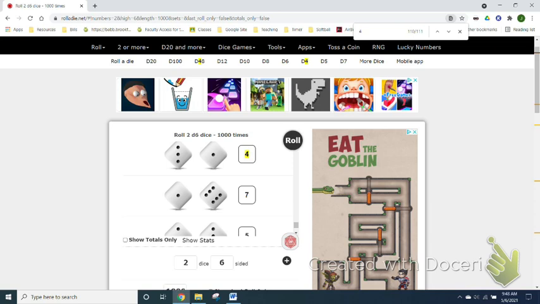So we have 105 out of 1,000. What does that reduce to? 21 over 200. Say that again. 21 over 200. What is the decimal behind that? 0.105. What was our theoretical probability? 1 over 12.